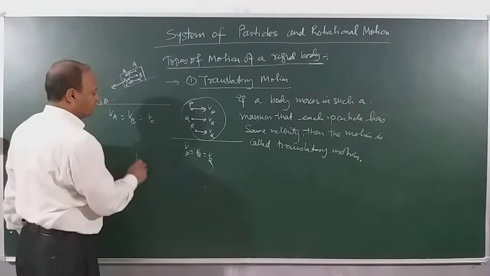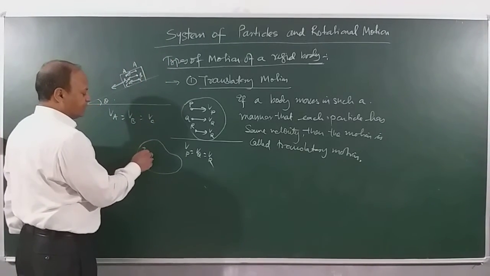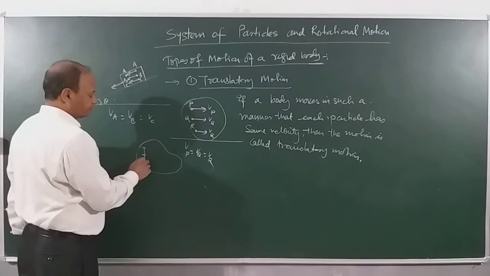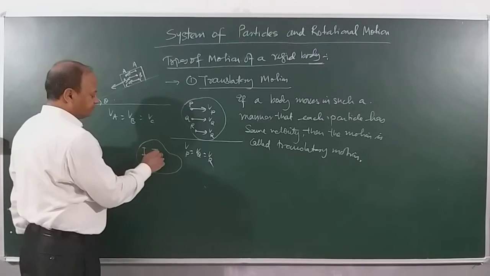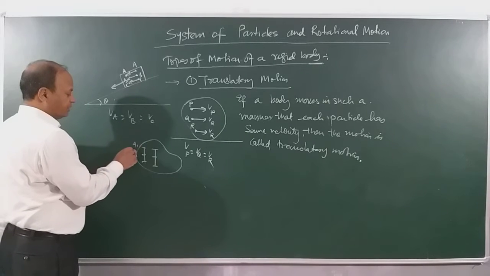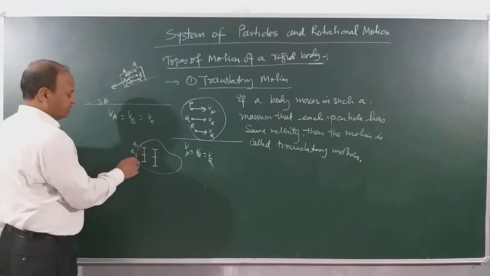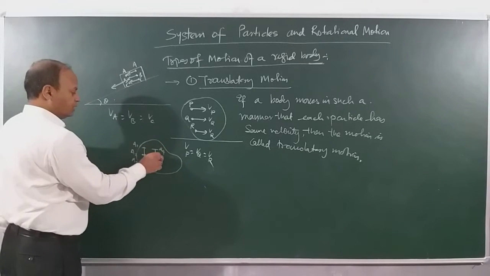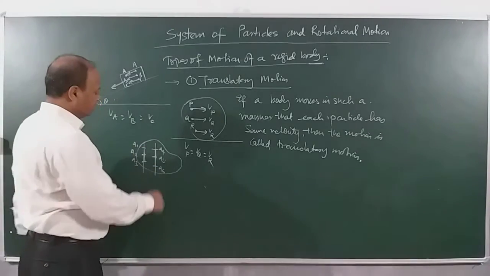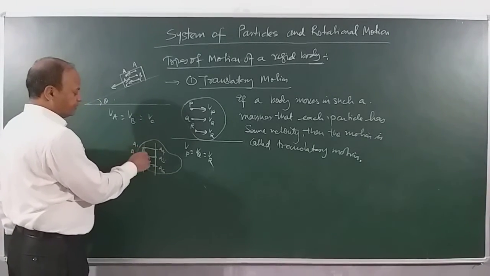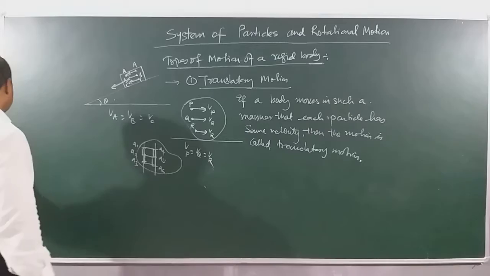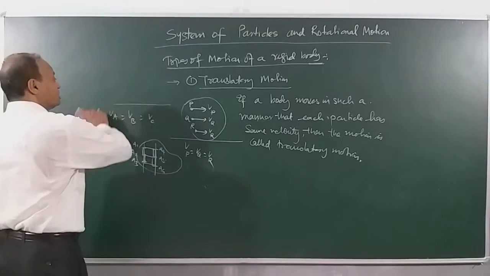We can also say like this, that suppose the system of particles is here in a given time interval. Again, the system of particles comes here, right? Suppose there are 3 particles A1, A2, A3, and here we have A4, A5, A6. These lines will be parallel to each other. This separation is also the same and this separation is also the same. This will become translatory motion. Clear? Once you have understood this concept, we will start with what is rotational motion. Okay, children?